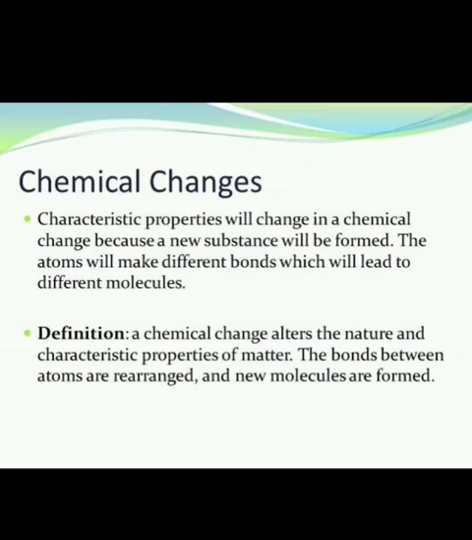So let's see some examples of chemical change. Already you know that in a chemical change, new substances are formed. They are permanent, they are irreversible. So you have to find out that this change is a chemical change. What characteristics and properties do you find there? That means you say that it belongs to chemical change. So let's see some examples.